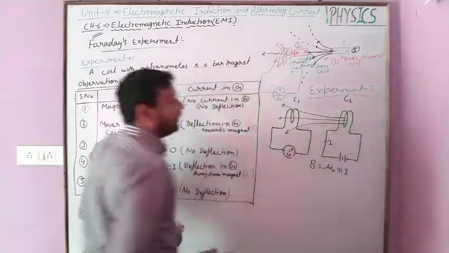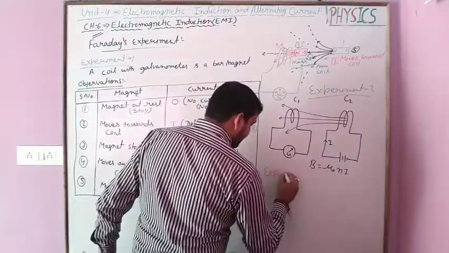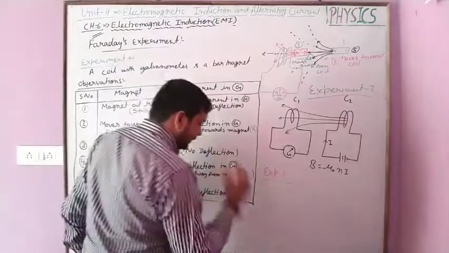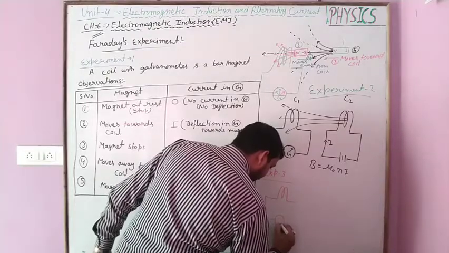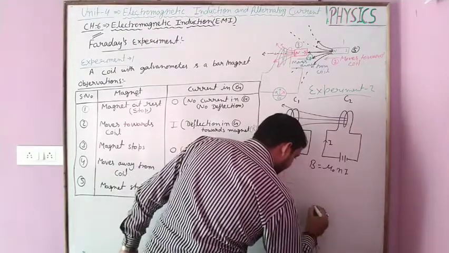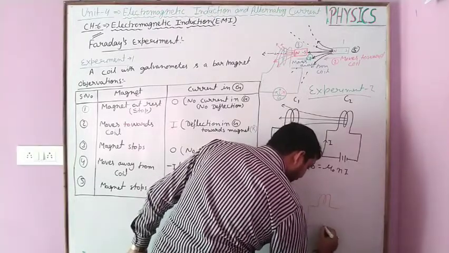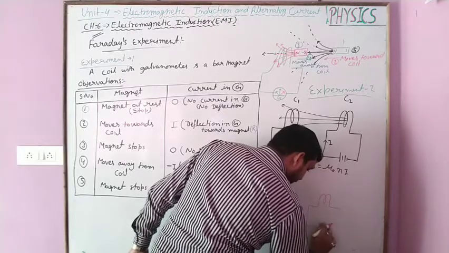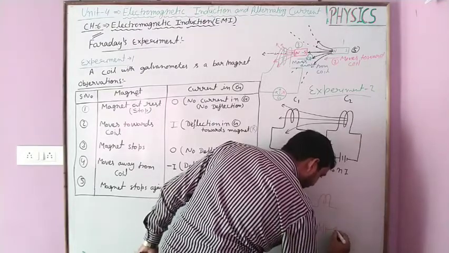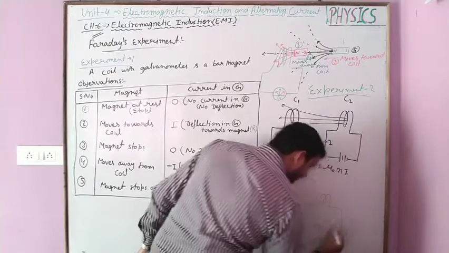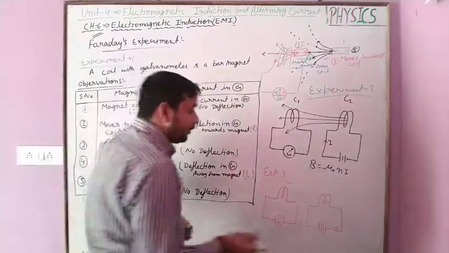Experiment 2. Okay. Next, in the third experiment, again the same situation: two coils, in which one is connected with a galvanometer and the other is a current carrying coil, but in place of a direct connection, a tapping key was used by Faraday. In this situation, when the current is,